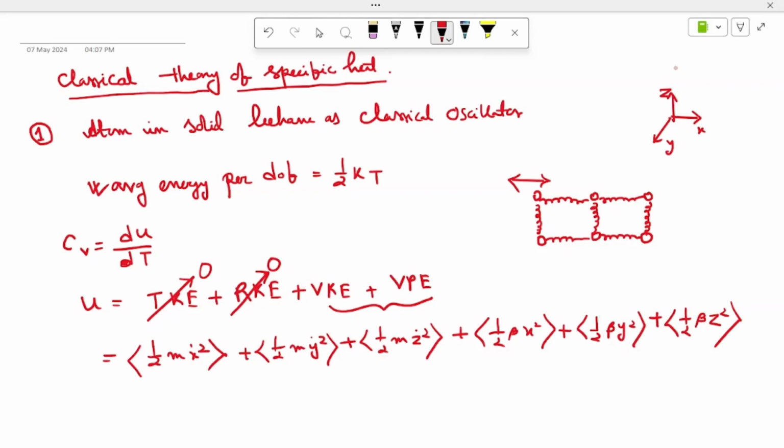This will survive only. And according to the equipartition of energy, all six terms will each be half kT, so the total sum will be 6 by 2 kT, and this will be 3kT. I hope you understand. This is for only one atom.